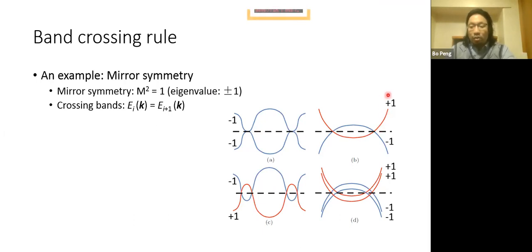And when the two bands belong to the same irreducible representation, for example, if they all belong to -1, these two bands will be hybridized. These two crossing bands will be hybridized, and there will be no band crossing formed in the system. However, if the two crossing bands belong to two different irreducible representations, the band crossing will be protected by the symmetry of the system. Therefore, we have the topologically protected band crossing in that system.